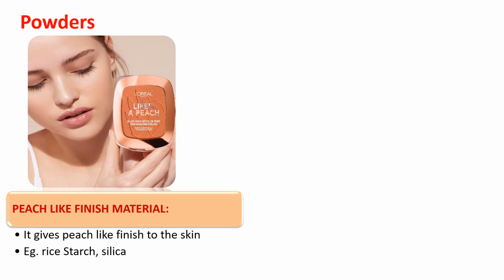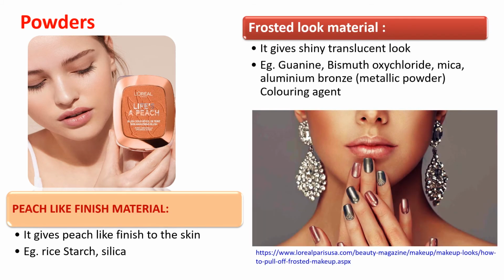Now this is the peach-like finish material, which is imparted by rice starch or silica. Another kind of material is the frosted look material. Frosted look, in the sense that it gives a shiny appearance to the skin, imparting some amount of luster to the applied area.